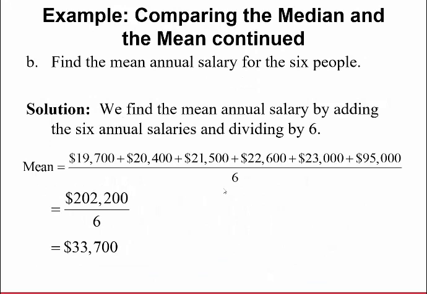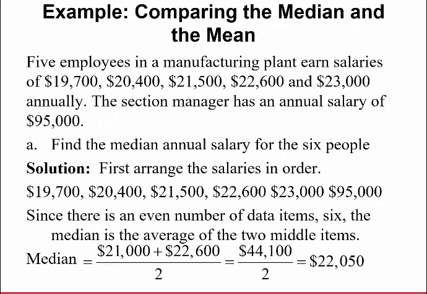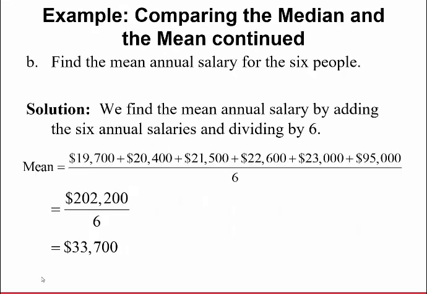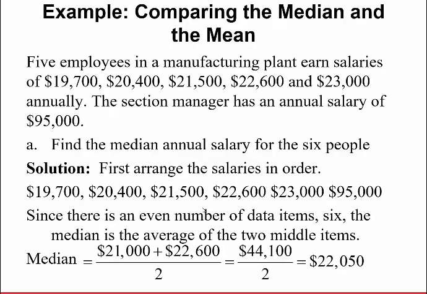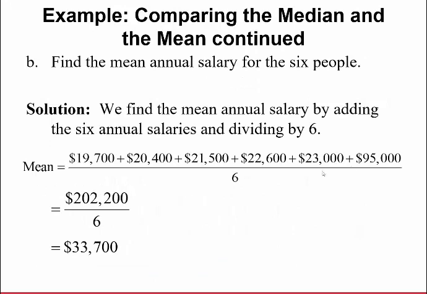But if you were to find the mean, the mean is just adding them all up and dividing by how many there are. If you add up all the salaries and divide by 6, you see that the median was $22,050, but the mean here, because this one manager is making a lot of money, is $33,700. So the important thing here is the median does a better job of accurately predicting what a typical person at this plant makes, whereas the mean is skewed because of this high salary up here.